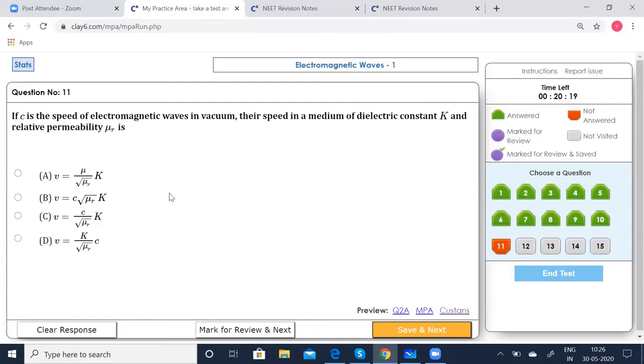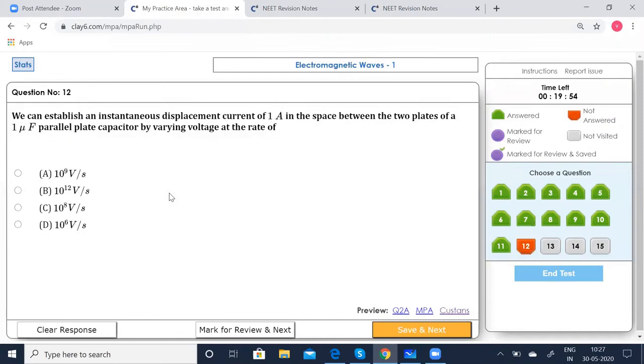So, the dielectric medium reduces Coulomb's constant by the dielectric constant, thereby increasing the value of epsilon by the same amount, and the relative permeability increases mu by mu r. Okay, so option C should be correct. Yes. Let's save that. Go to the next.